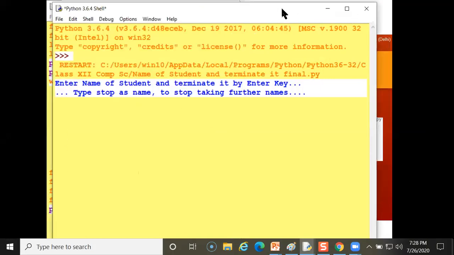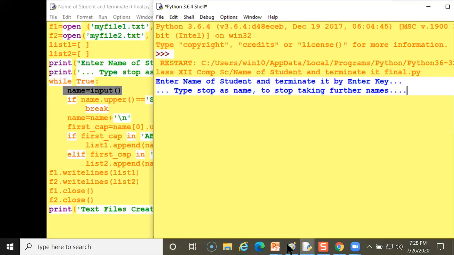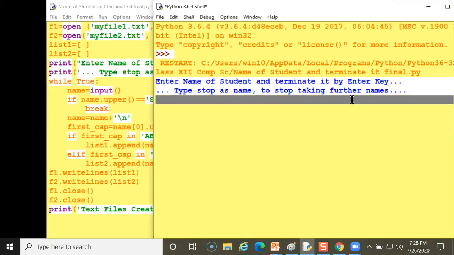You can view both the screens with the code. Enter the name, this line is visible here, and this. So when I am trying to type anything here, just I am writing here.